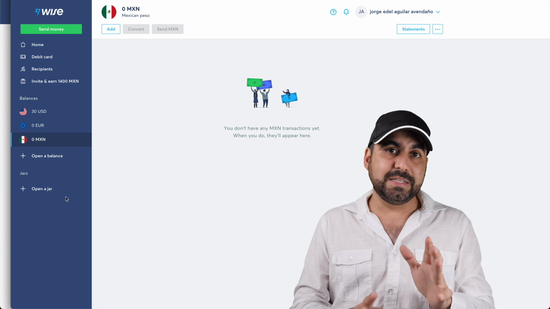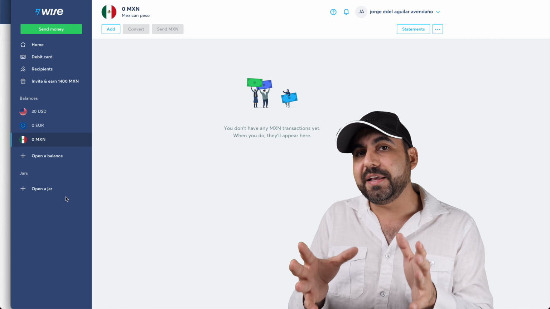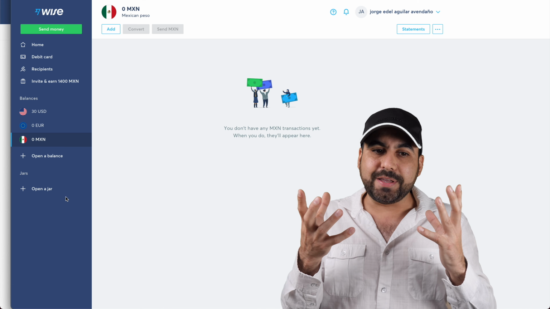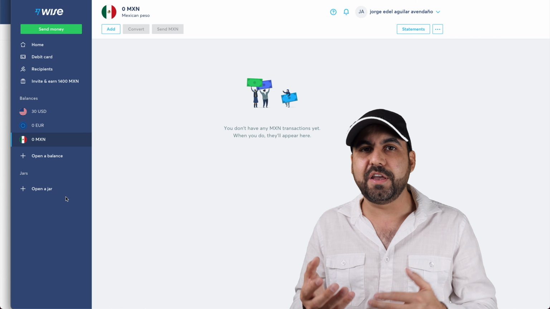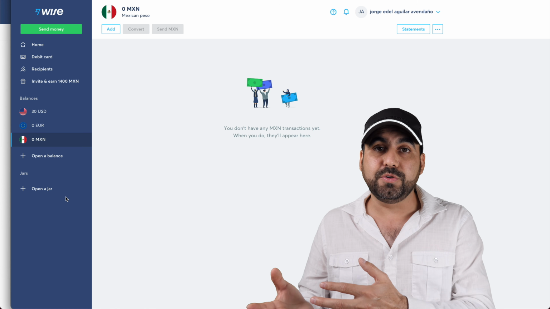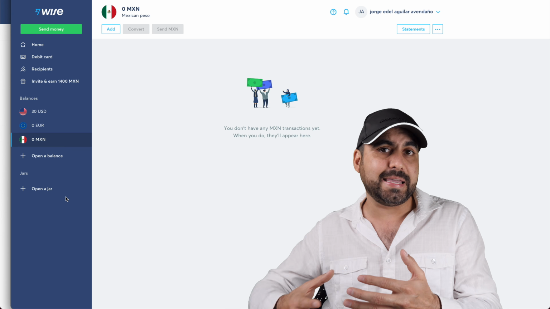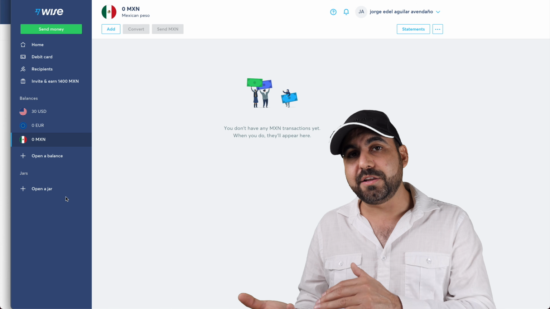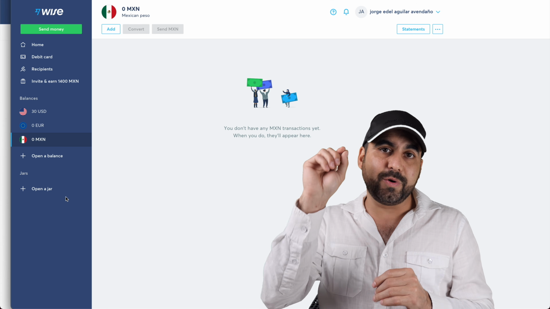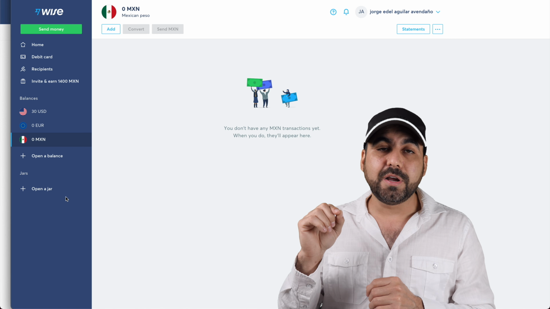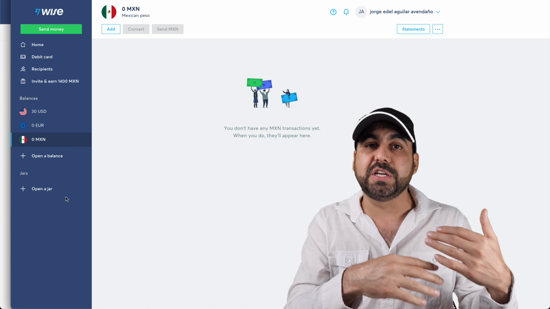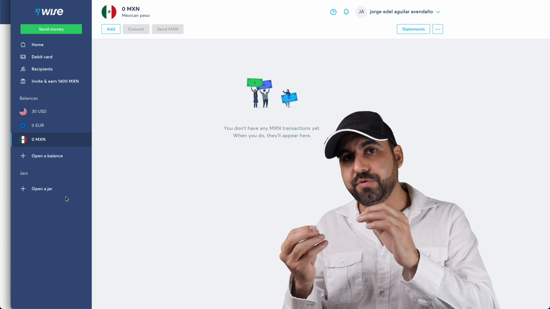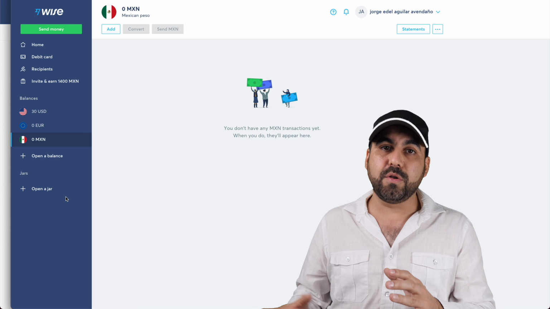Things that I dislike about Wise. One of the things that I don't like is that it doesn't work like PayPal. There's no gateway to actually use it. For example, if I wanted to use it in my website to install a plugin, install an API key, something like that, they don't have that, okay? So if you want to make sales on a website, you'd have to use the old-fashioned way where they would select, I don't know, bank transfer, and you would give them those details and they would have to do the transfer manually, okay? So there's no way to do a payment gateway that goes straight into your website. Those are the cons about Wise.